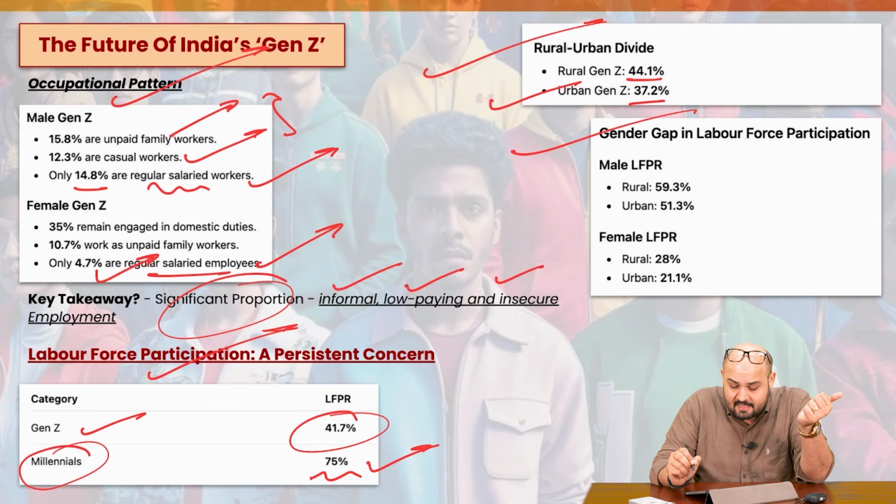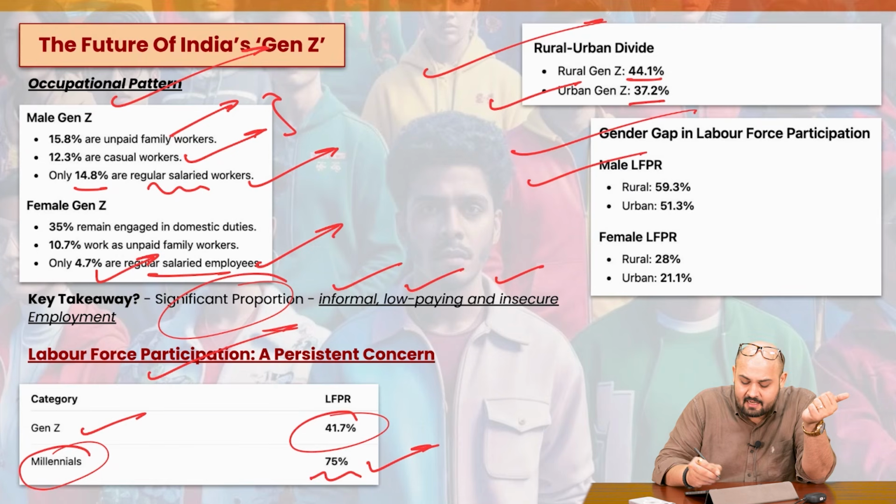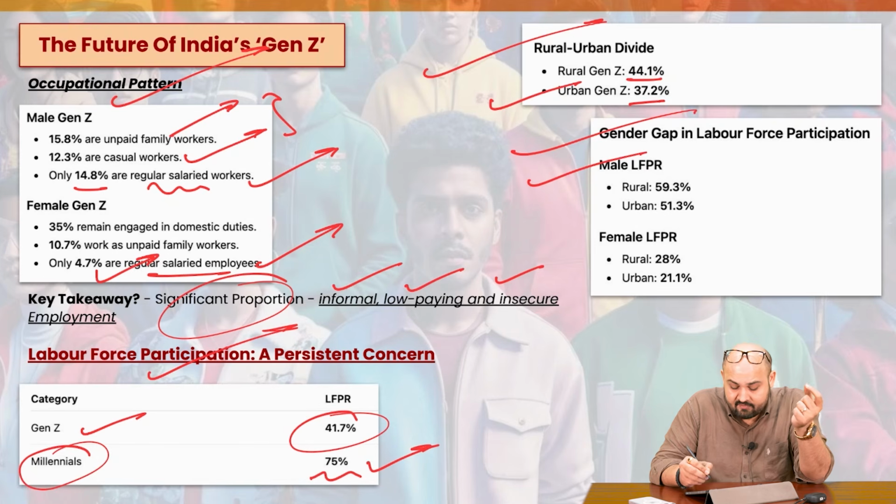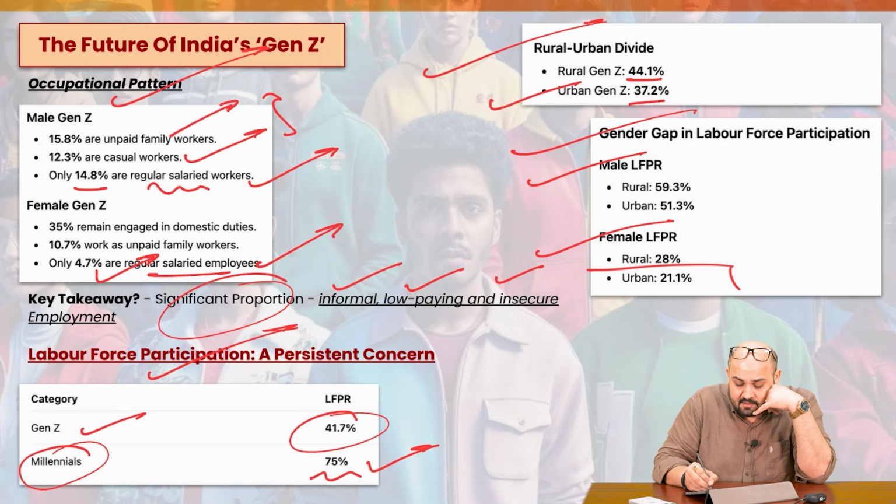Then, if you talk about the gender gap in labor force participation rate, the male labor force participation rate is almost 60% in rural areas and 51% in urban areas. Look at the female labor force participation rate. In rural areas, it's 28%. In urban areas, this data point is important.